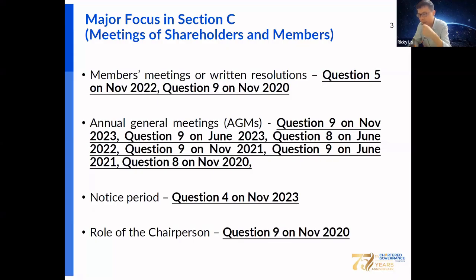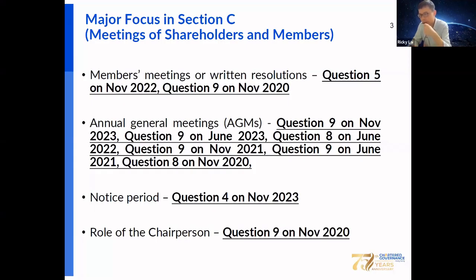There are formalities required for meetings, including the election of the chairman, notice requirements, the requirement to form the quorum, and also the proceedings of the general meetings. So there are many formalities beforehand when the meeting is held.